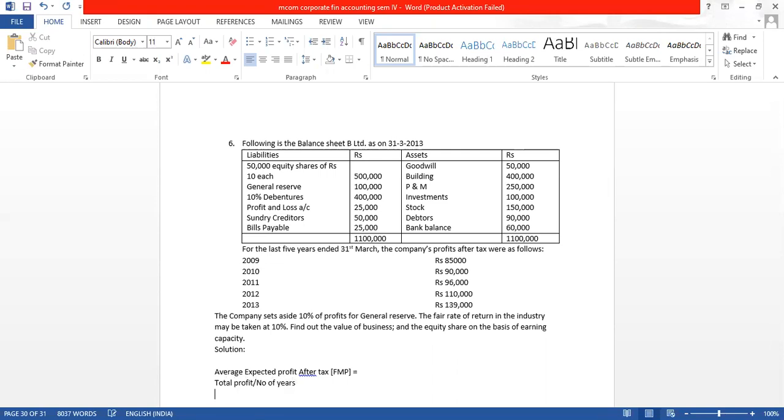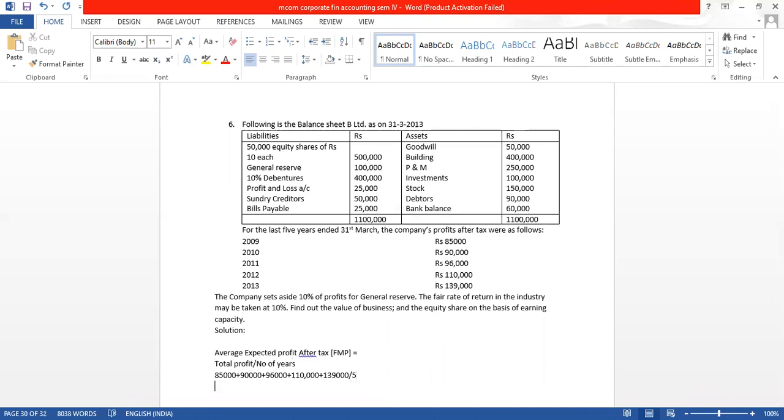So total profit: 85,000 plus 90,000, plus 96,000, plus 1,10,000 plus 1,39,000, divided by how many years of information is there? 1, 2, 3, 4, 5. So divide by 5, we will get the average profit.